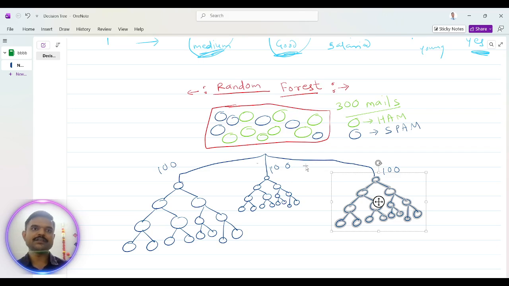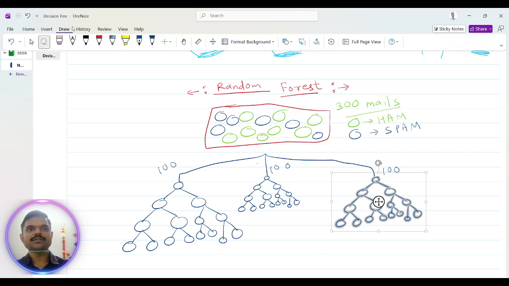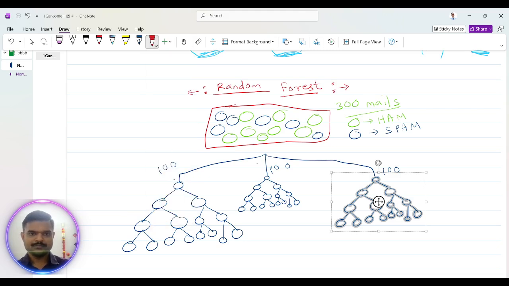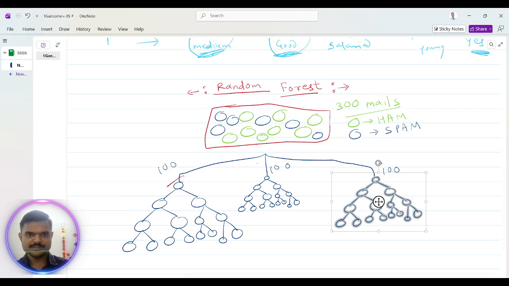Okay, these are our decision trees, and maybe one decision tree based on its data is giving us decisions like this. I will explain. So it might be giving us a decision like this. So follow this track, and this is giving a decision like this. This one is giving a decision like this.